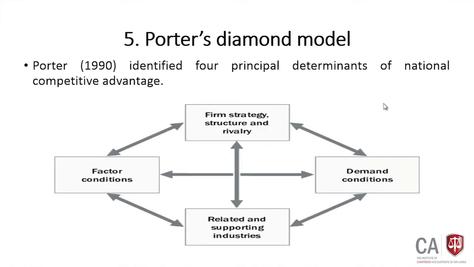So with that we can complete that model, then we can move to Porter's diamond model. We can't forget Porter, again and again this guy is coming. Michael Porter's diamond model.